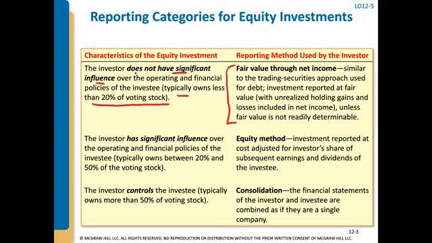If the investor, the buying corporation, has significant influence, which is characterized as typically owning between 20 to 50% of the stock, then the accounting is done using the equity method, which will be covered in a different video. And if the investor controls the investee, meaning they have more than 50% of the voting stock, then they have to consolidate their financial statements. That is not covered in any of the videos in this class. That is more for the advanced accounting class.